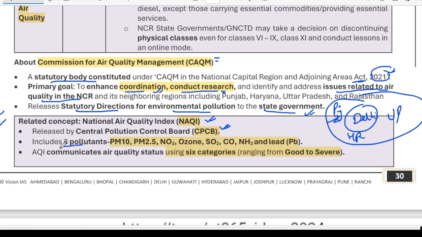It includes 8 pollutants: PM10, PM2.5, nitrogen oxides, ozone, sulfur oxide, carbon monoxide, ammonia, and lead. It has 6 categories. You must remember it. So AQI has 6 categories, while CAQM's GRAP has only 4 categories. So there is a difference.